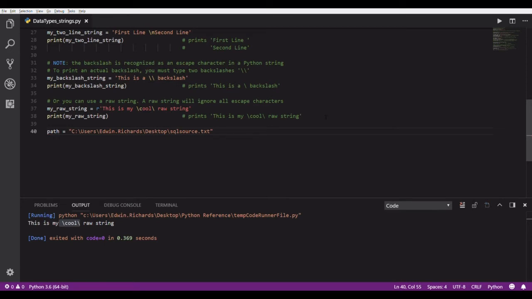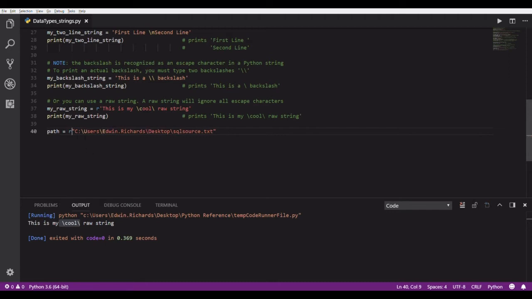So something like that might cause a problem because there's a backslash and then a U and then a backslash and an E, and Python won't know what to do because the backslash U might not be defined, or the backslash U, I think it is defined, but the backslash E is not defined, so it's going to freak out and not know what to do.